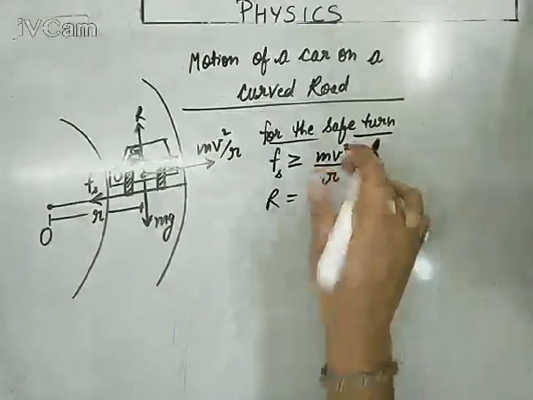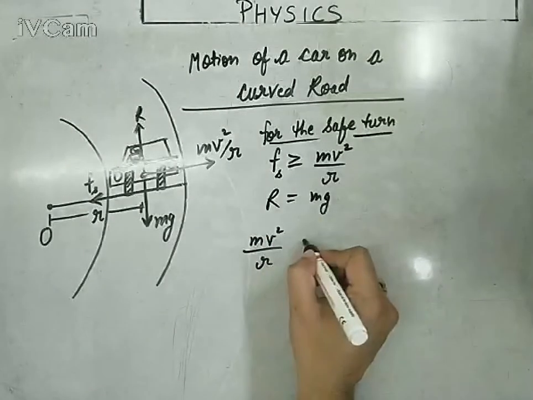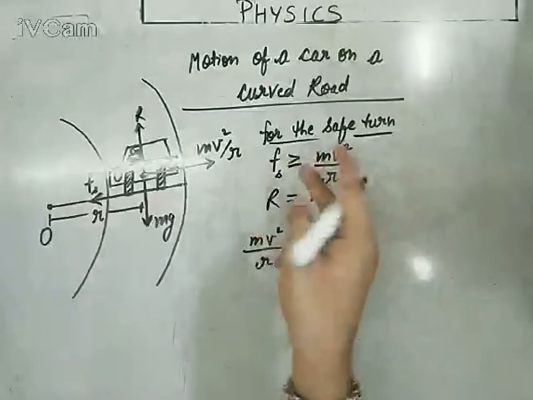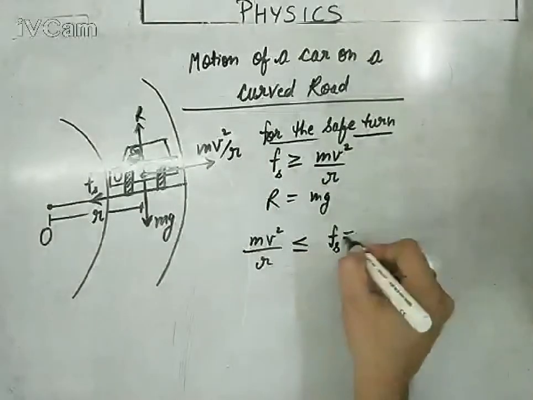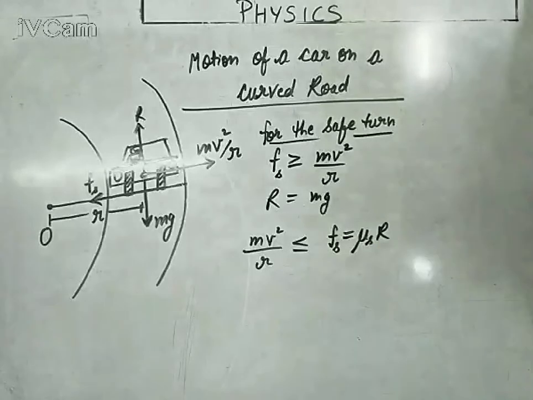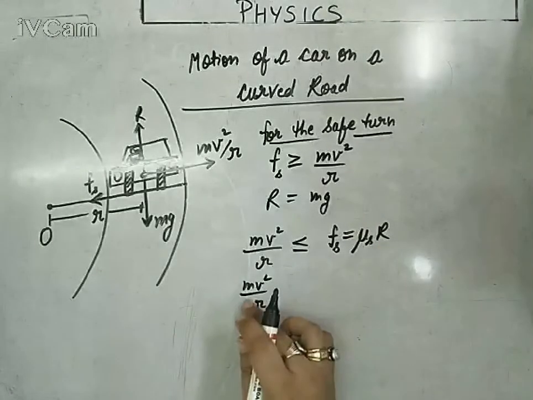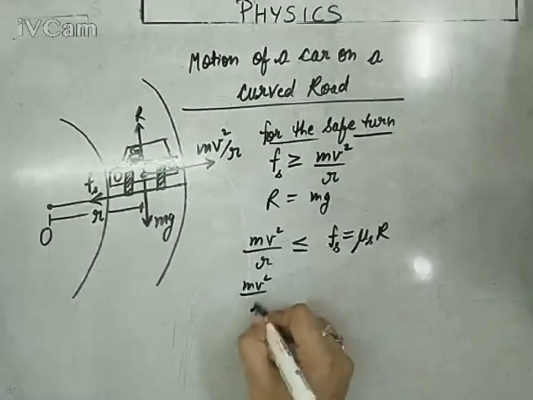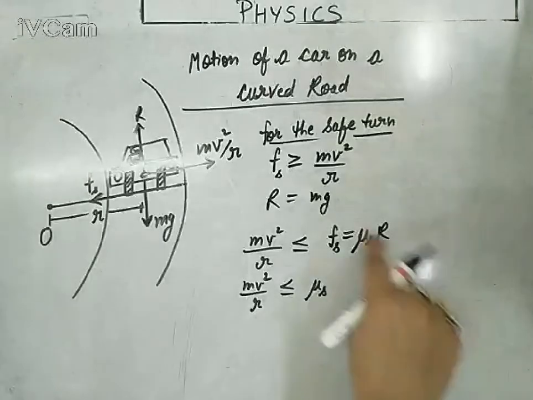Let's use this equation again. We know it very well that mv square upon small r is less than or equal to, I have inverted this whole expression, fs, and fs is actually mu s R. So you can simply write mv square upon r is less than or equal to mu s into R, and R is actually mg.